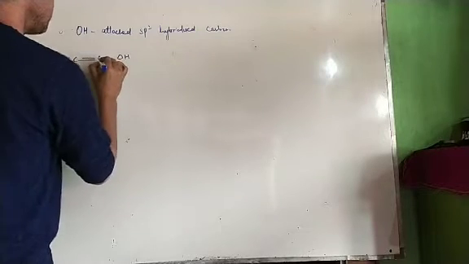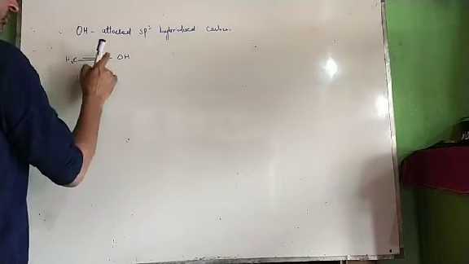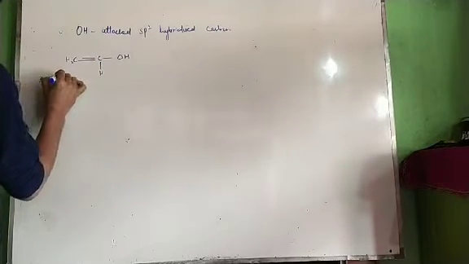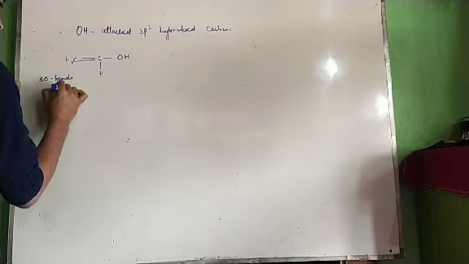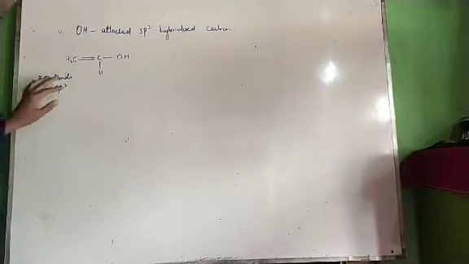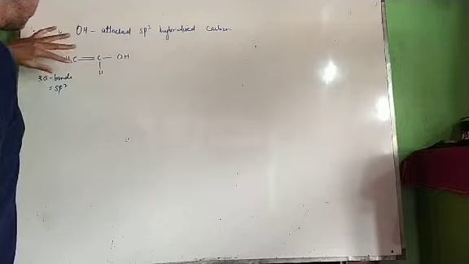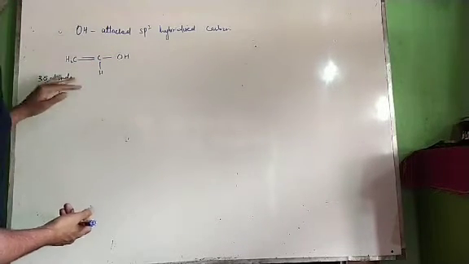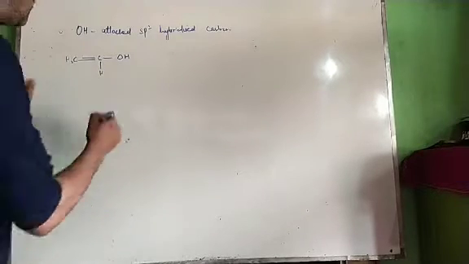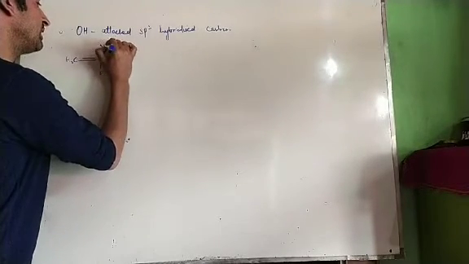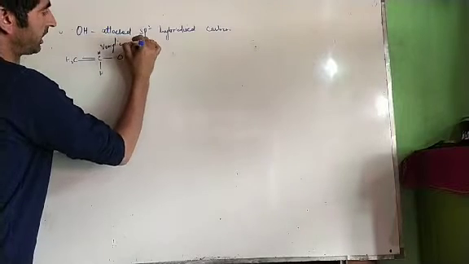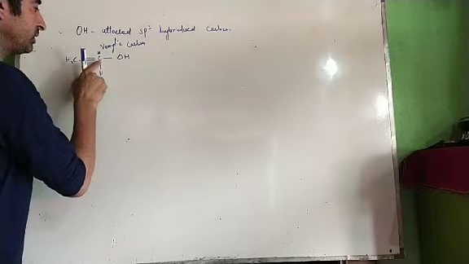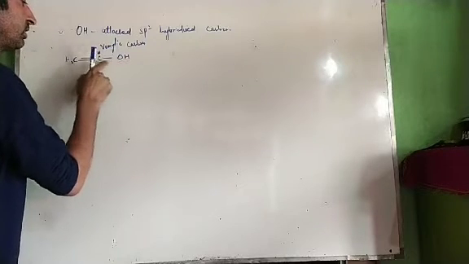Now how can we say this is sp2? The number of sigma bonds over here is 1, 2, 3. This one is a pi bond, 3 sigma bonds. Whenever we have 3 sigma bonds, hybridization is sp2. Whenever hybridization is sp2, geometry is trigonal planar, meaning this is a planar molecule. Bond angle will be 120. Now this carbon is called a vinylic carbon. The carbon which is sp2 hybridized, and to this carbon if our OH is attached, it's called a vinylic alcohol.